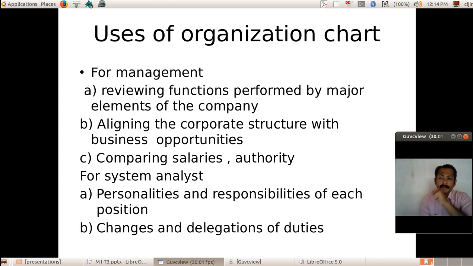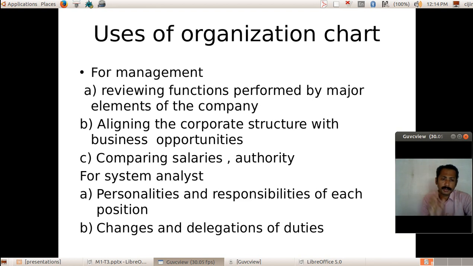And for the system analyst, who is a system analyst? A system analyst is the person who develops the system, or who has full knowledge about the system that is running. Okay, so you can know about the personnel and responsibilities of each position.